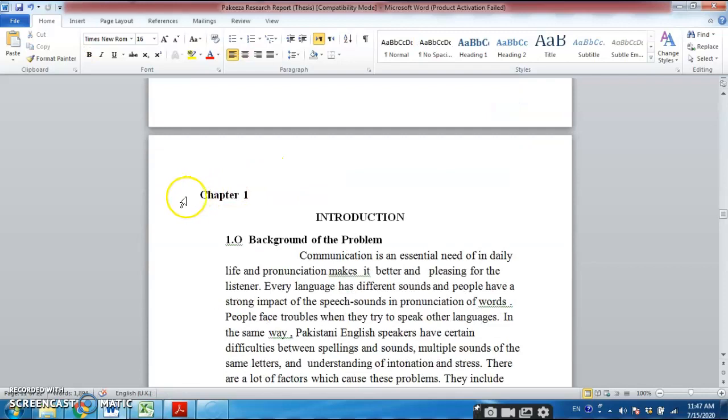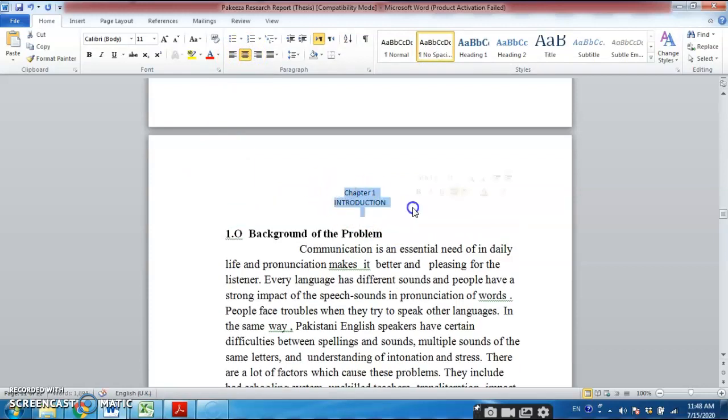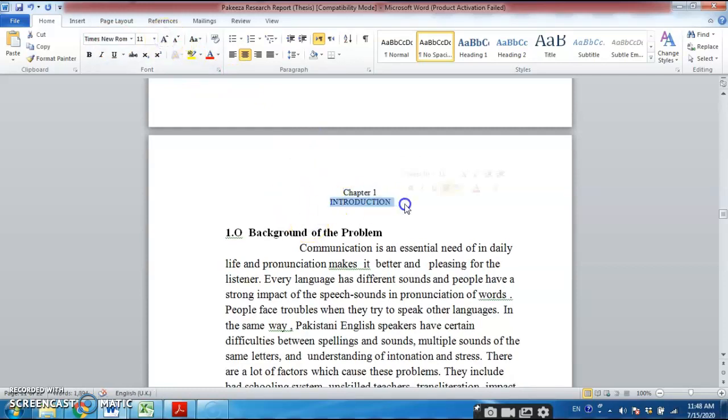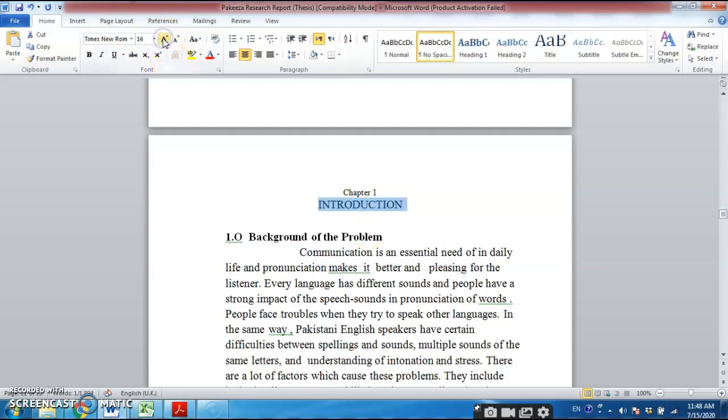So here chapter 1, this should be in the center, and there should not be much space between these two. Okay, first go to no space. Now bring it into the center. Now again you have to change the font style. It should be Times New Roman. Now this heading should be 12, and this can be 14. You can even take it to 16, but better is 14.